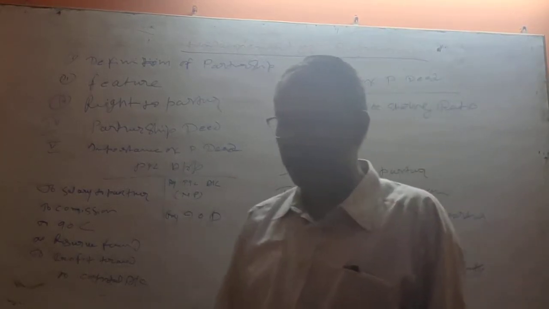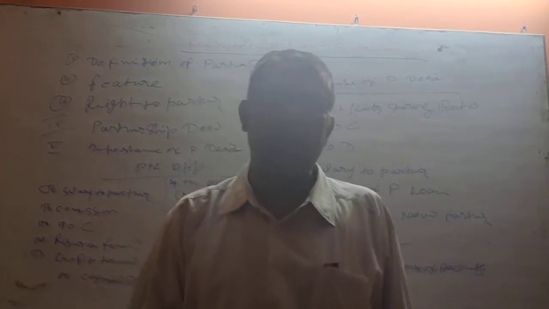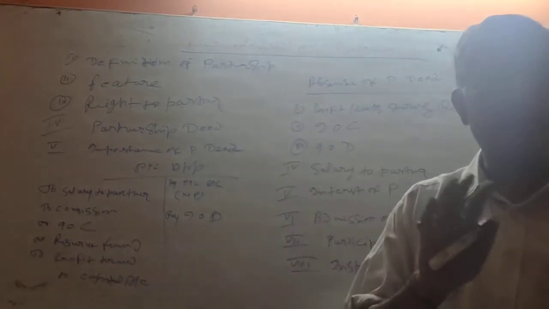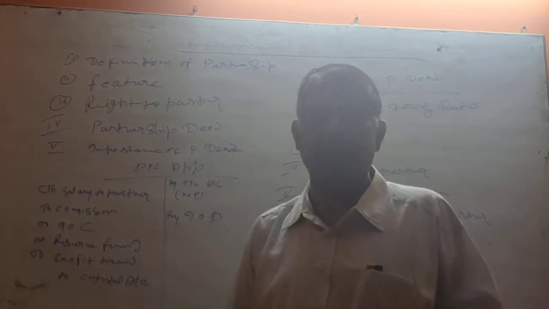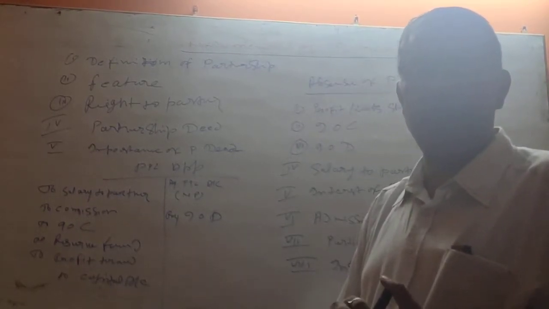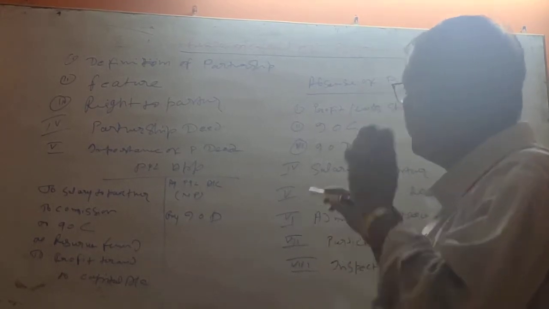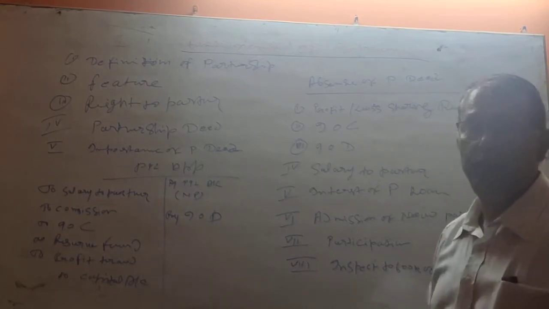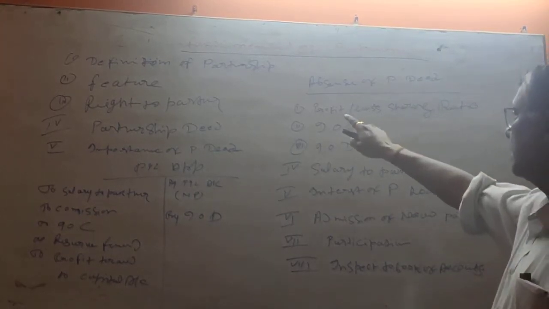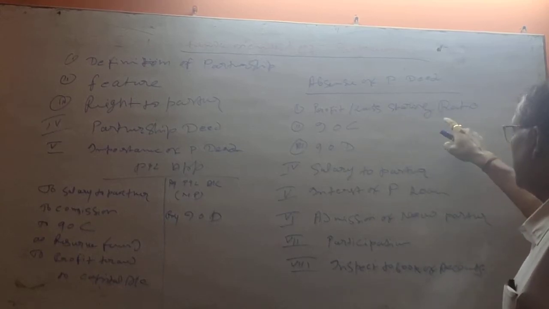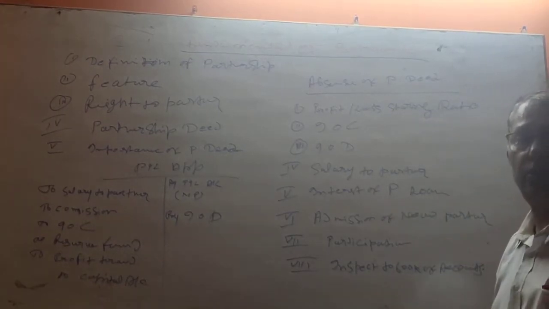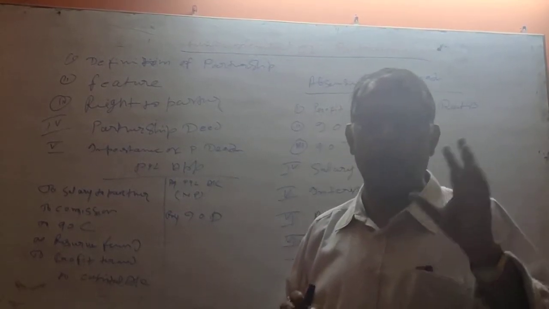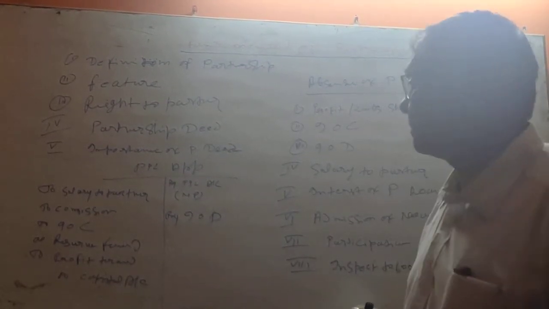As you know, partnership deeds or agreements are written or verbal. If there is a written agreement, no problem. But if the partnership deed is absent, meaning verbal, then certain points we have to keep in mind. That is the profit and loss sharing ratio. In the absence of a partnership deed, all partners should be distributed the profit in equal ratio, whether any partner has given more capital or less capital, whatever it may be.